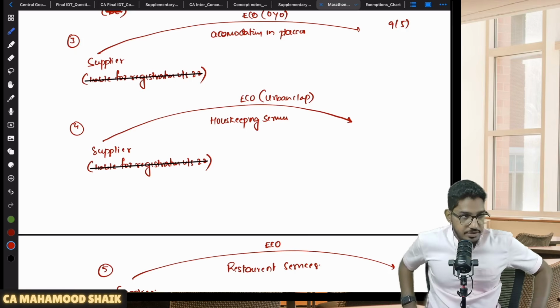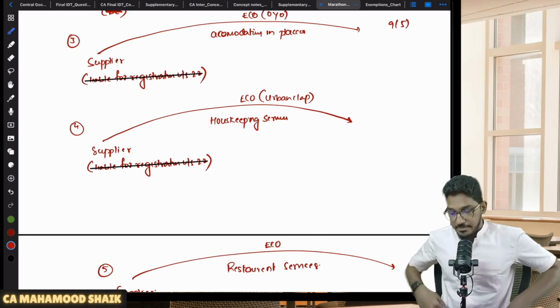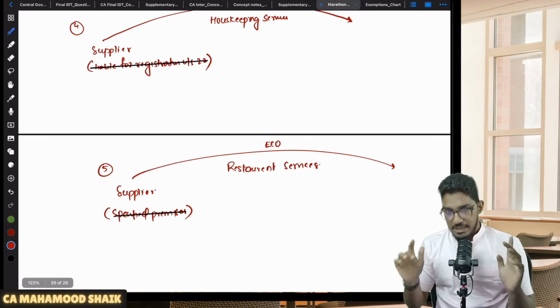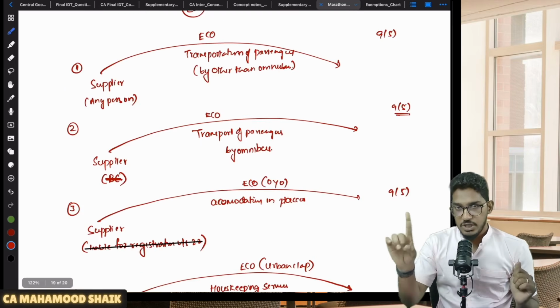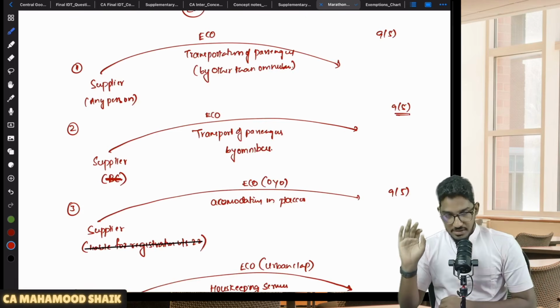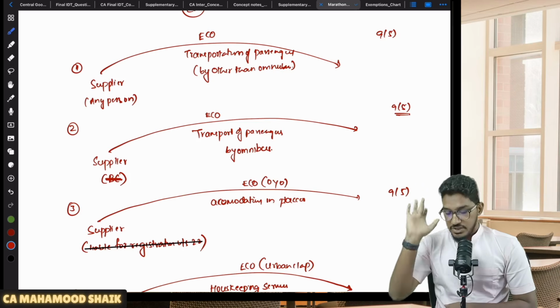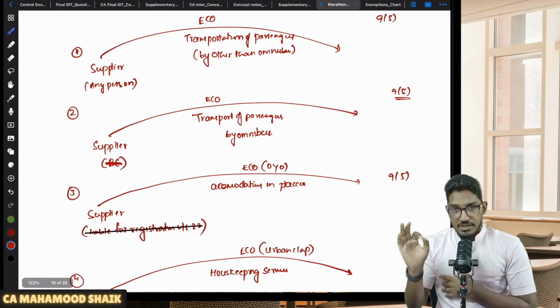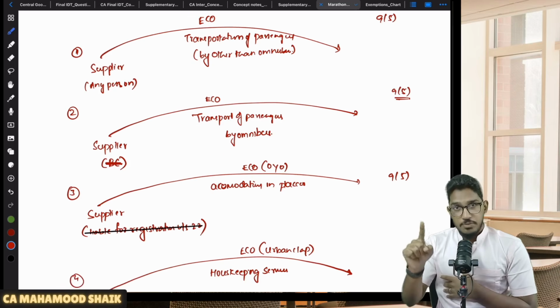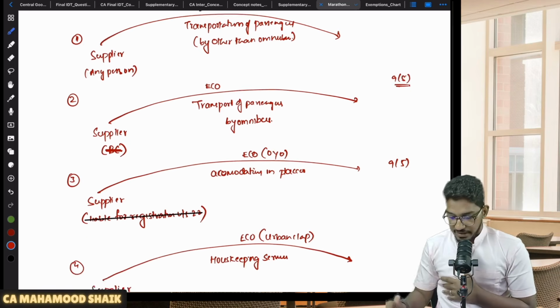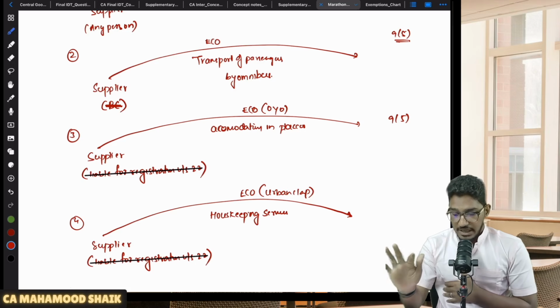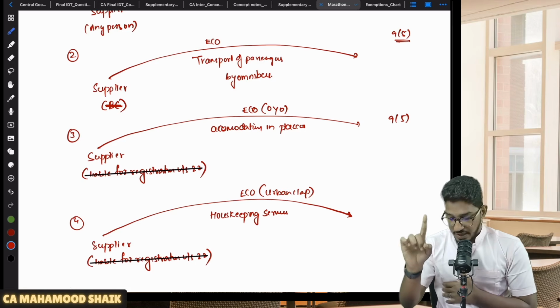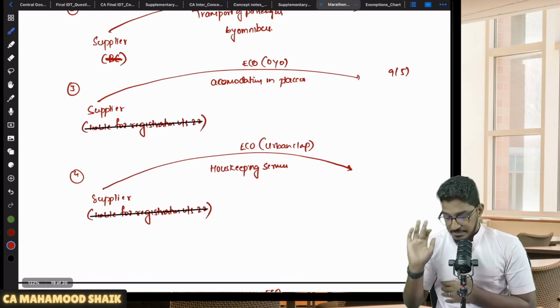Now the next point which I am adding, that is an amendment. So earlier there used to be only 5. Can you repeat it once for me? Services by way of transportation of passengers by other than omnibus, the supplier could be any person: 9 subsection 5. Transportation of passengers by omnibus by a supplier who should be other than a body corporate: 9 subsection 5. Accommodation at places provided through an e-commerce operator where the supplier is not liable for registration under section 22 subsection 1: then also 9 subsection 5.